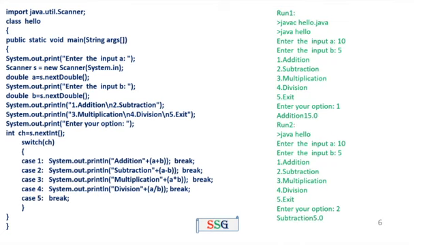Same program for the second run. Input A equal to 10, second input B equal to 5. The option is 2. That means the subtraction operation. 10 minus 5 equal to 5.